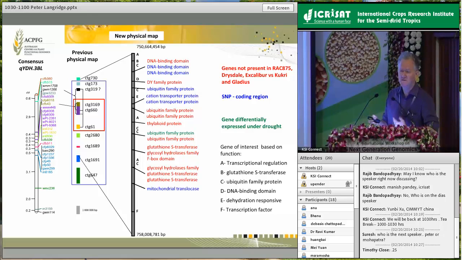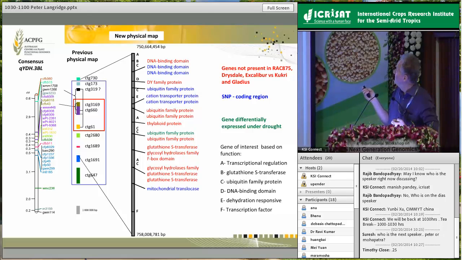From the mapping, we have it resolved down to less than 0.1 of a centimorgan. As you can see, there are still a lot of genes that sit within this region, but we can then start using the database and information that we have. We have extensive RNA-seq data now from all of the parents, and we also have shotgun whole genome sequence information on the parents. So we can ask whether a SNP is present in any of these genes. For all of the ones labelled here in blue, we see a SNP within the coding sequence when we compare lines that have different versions of this.